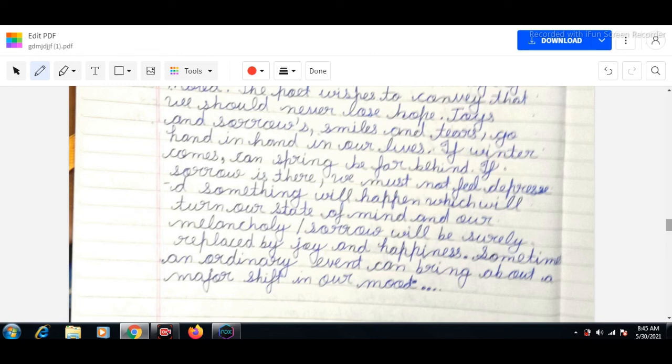So the poet gives an example also: if the winter hour comes, don't forget that spring is not far behind. So if sorrows are there, do not feel depressed. Don't forget that something will happen which will surely change your sorrow and melancholy to joy and happiness.